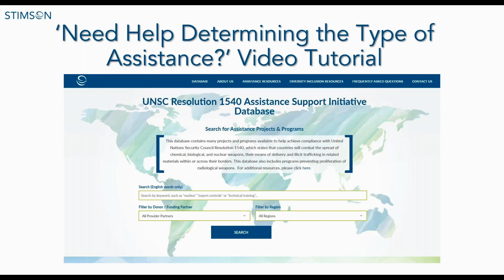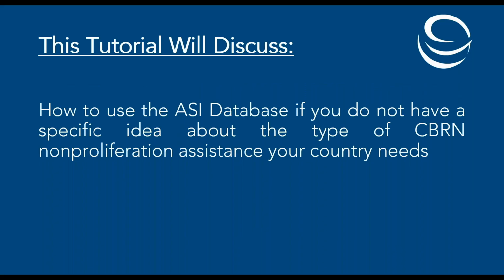Hello, and welcome to the "Need Help Determining the Type of Assistance" video tutorial for the United Nations Security Council Resolution 1540 Assistance Support Initiative Database, or ASI Database for short. This video will explain how to use the ASI database if you do not have a specific idea about the type of CBRN non-proliferation assistance your country needs.